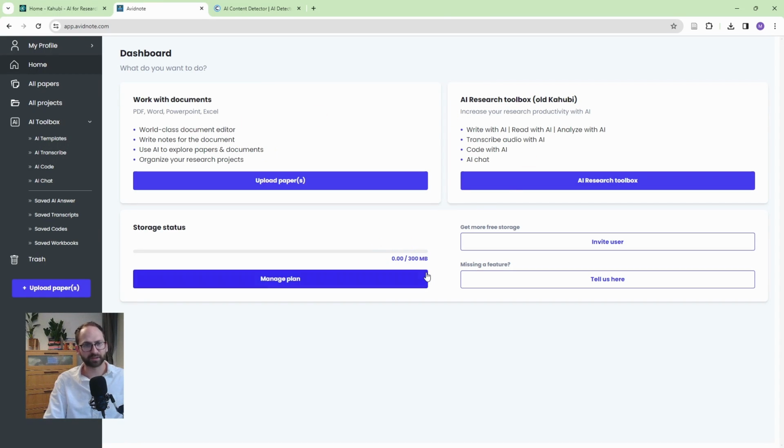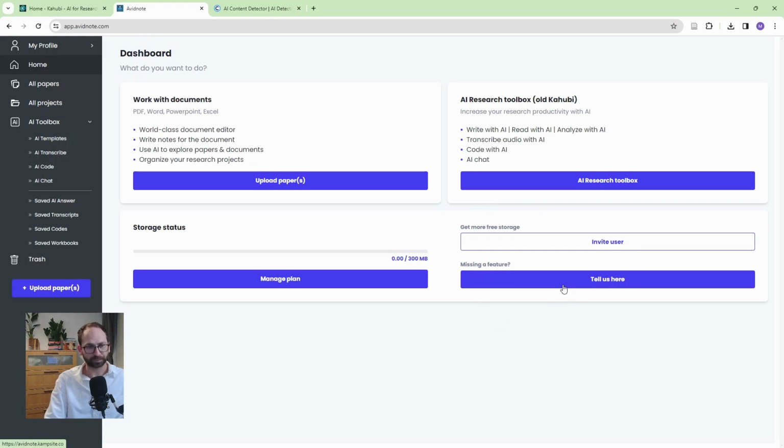brilliant with this 300 megabytes, with an AI research toolbox, with that Mendeley / Zotero viewer with ChatPDF integrated into it. And also, you will get more free storage if you invite users. You can leave some notes for them. And, well, let me know what you think, because I really think this is a brilliant feature.